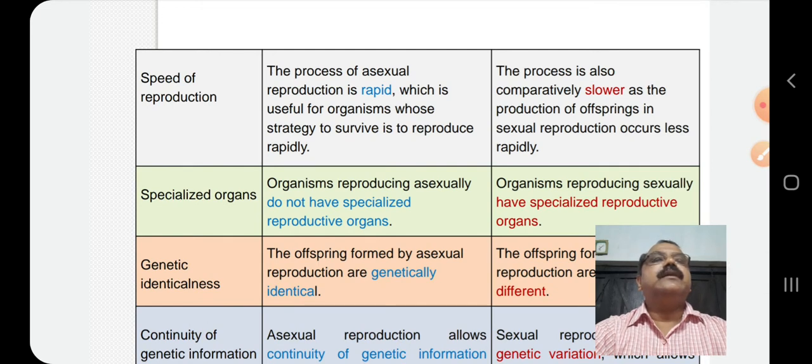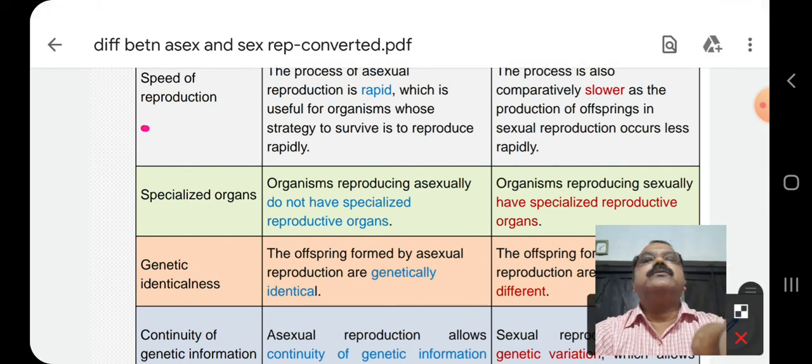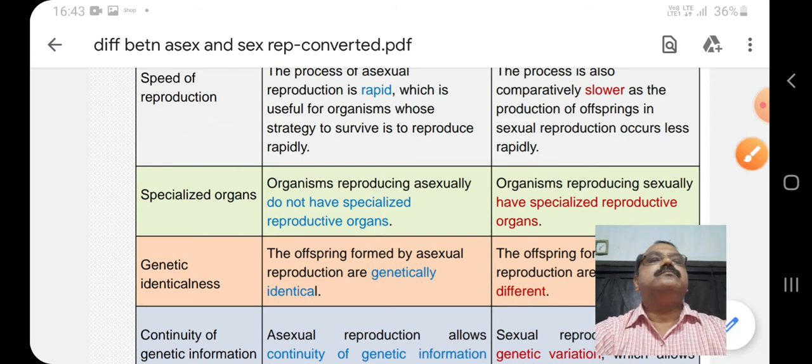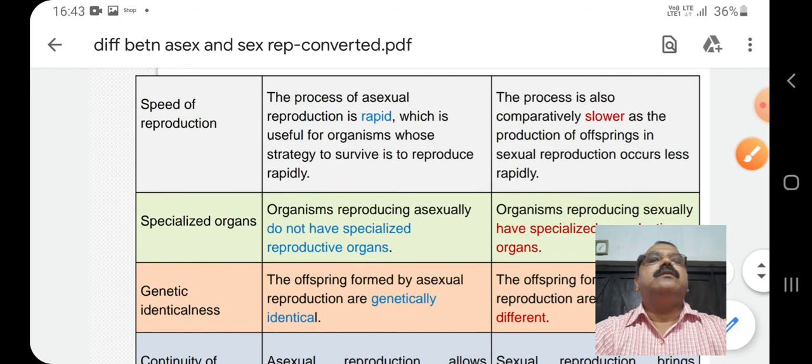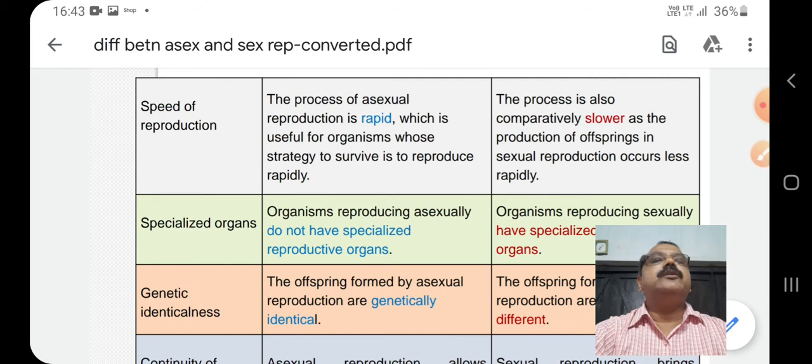Let us go to the next character, that is the speed of reproduction. The process of asexual reproduction is rapid, which is useful for organisms whose strategy to survive is to reproduce rapidly. The process is slower in case of sexual reproduction. The production of offspring in sexual reproduction occurs less rapidly.